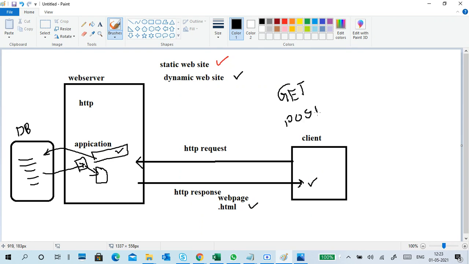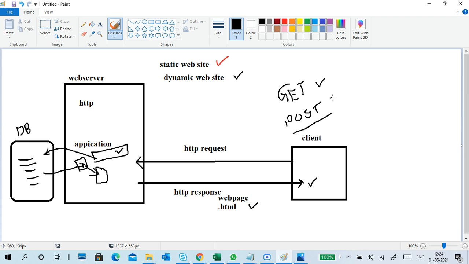Very simple: when you want to get information from the server, we use a get request. We send a request, and based on your request it gives a response. When you want to submit an application or create an email account, you are giving information, filling in the application and submitting it. That kind of thing is a post method.